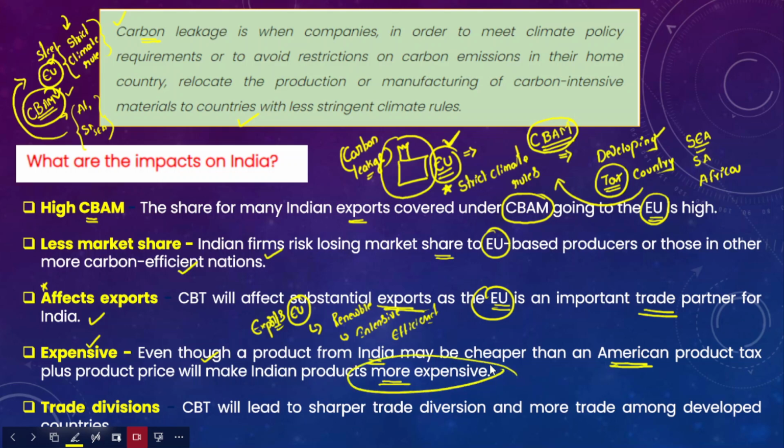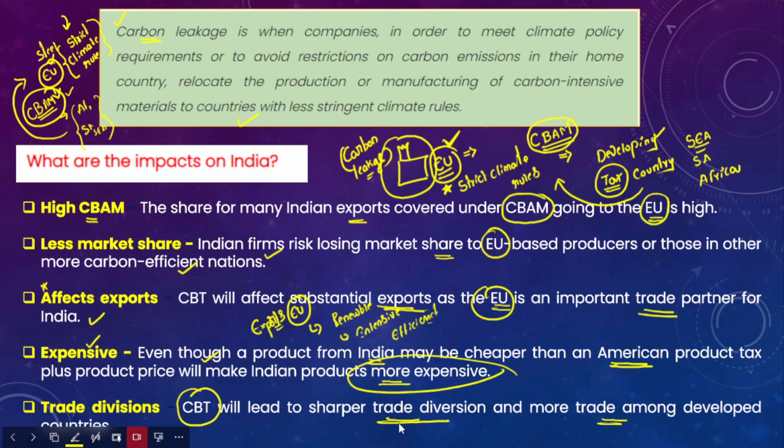So over a period of time, what happens is that Indian exports would be more expensive in the European Union. So that could disincentivize importing from India in the European Union. This carbon border tax will lead to sharper trade diversions and more trade among the developed countries,